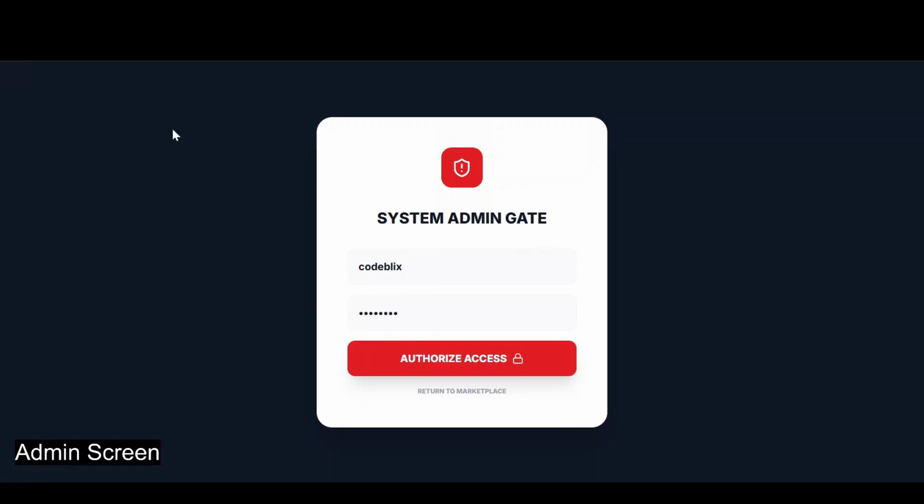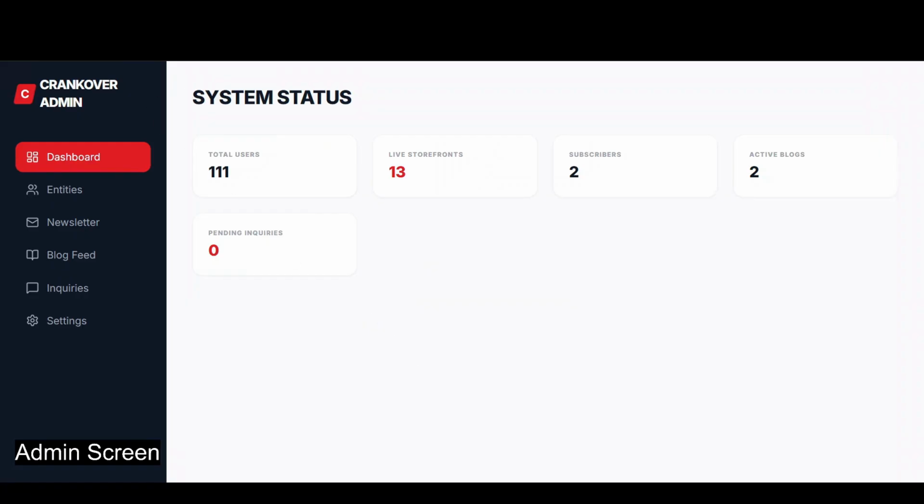Hello, let me quickly go through the CrankOver admin panel. So here, once I've logged in, you'll be able to see the total users, live storefronts, subscribers and active blog.